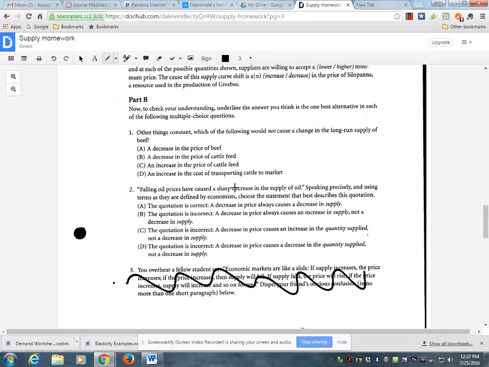Other things constant, which of the following would not cause a change in the long run supply of beef? Stop right there. The price of beef will not change the supply of beef. It will change the quantity supplied. And price of beef is an option. These other things are all input prices. You don't think about transportation as an input, but it is.